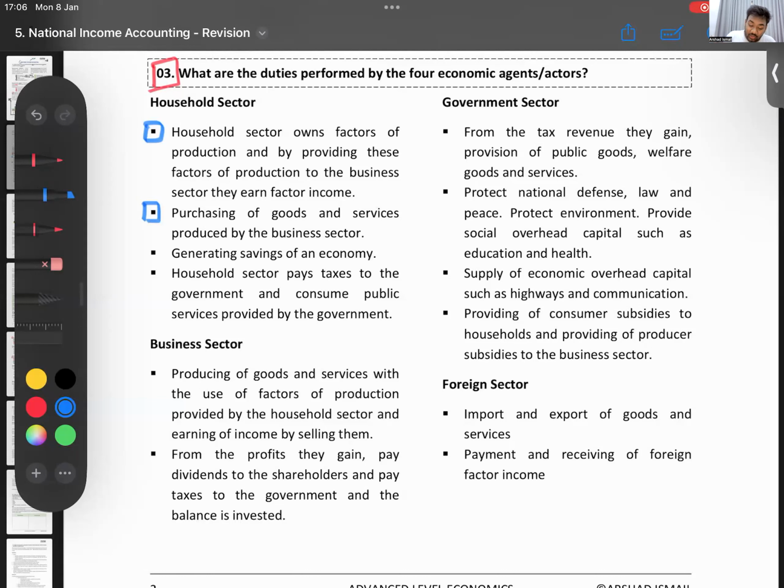Then households generate savings. Remember, some of our income we don't consume, we save it. That is also there. And then households also pay taxes. Now remember how much of taxes you all have to pay, no? Are you all 18 yet? No? 18?